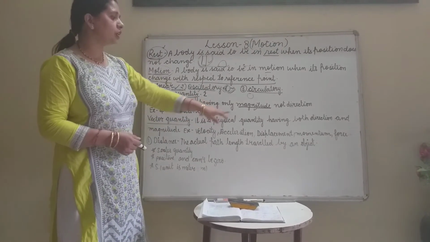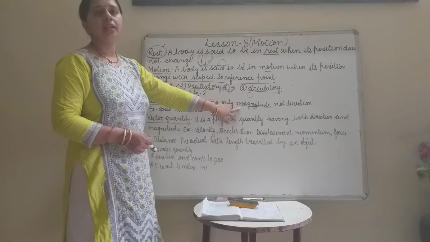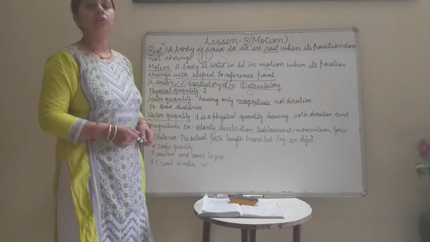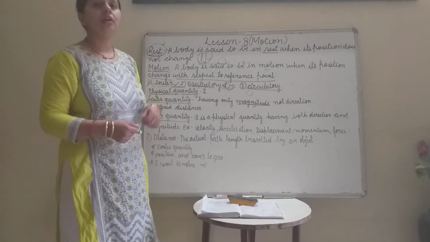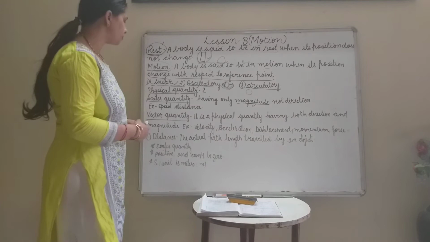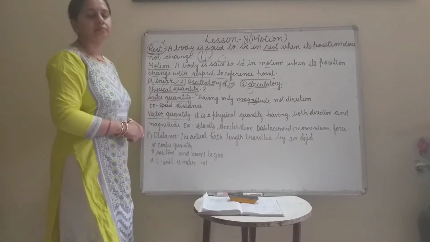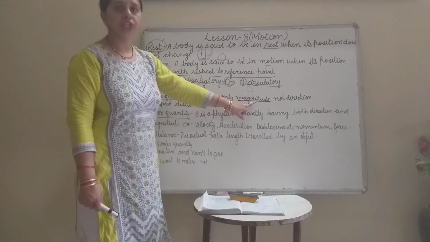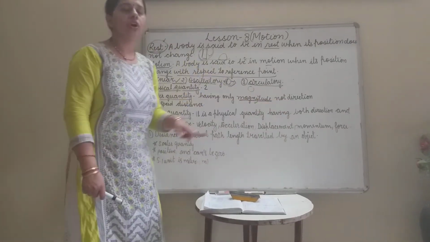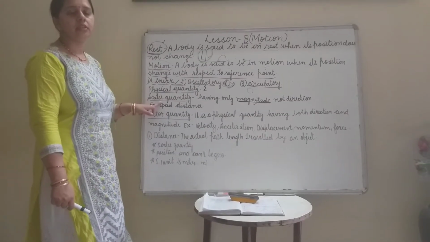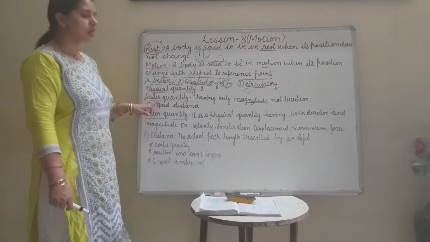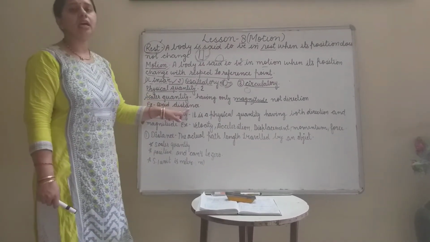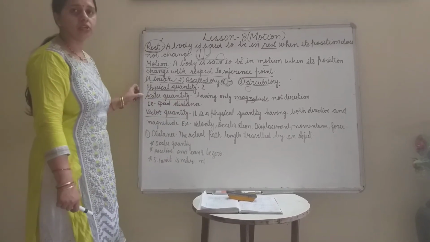Direction means east, west, north, south or forward, backward, upward. These are all directions. So a physical quantity that has only magnitude, not direction, is called a scalar quantity. The examples are speed and distance. Speed and distance are examples of scalar quantity.